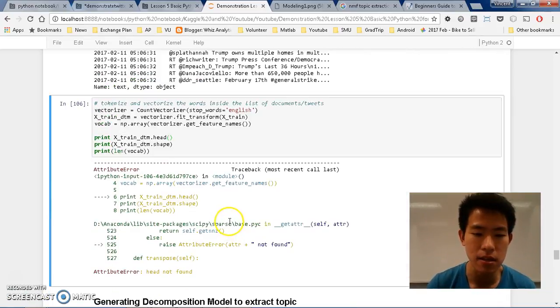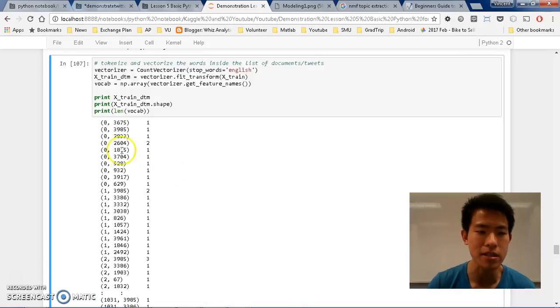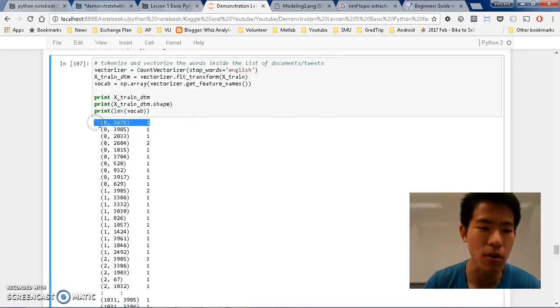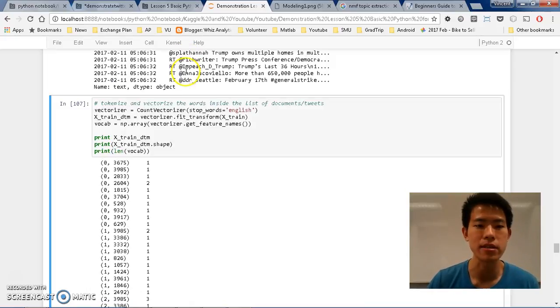Okay, and then there's no head. Okay, let's just run it then. So X_train DTM does this. Don't worry about this 0 and 3675 or whatsoever. Basically, each line here indicates a row, and I think this will indicate the terms and frequencies. So for example, I see that in document 0, word 0 and word 1 have frequencies of this. I'm not really sure, but let me know if you can try and find out.